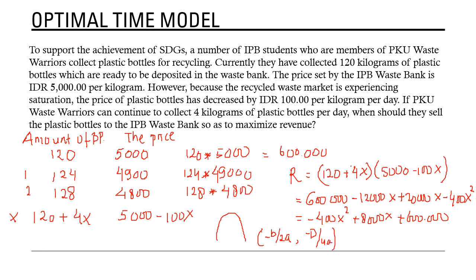So this is the value for x, and this is the value for y.